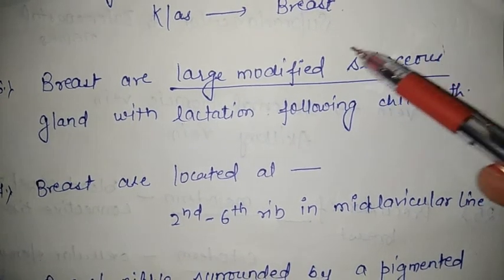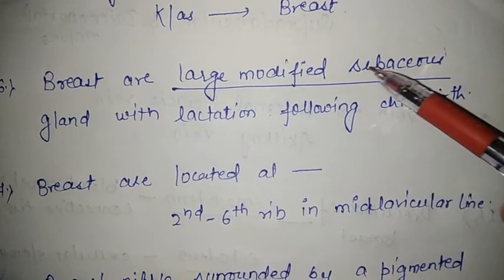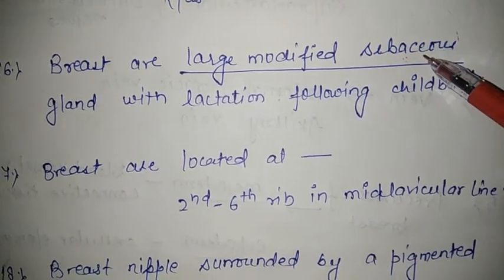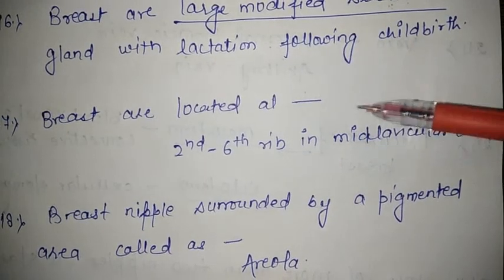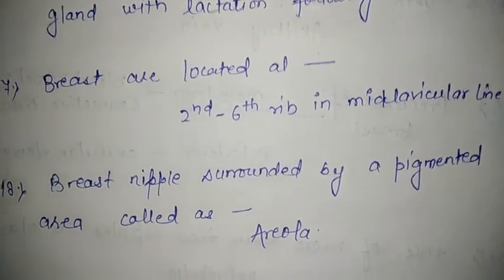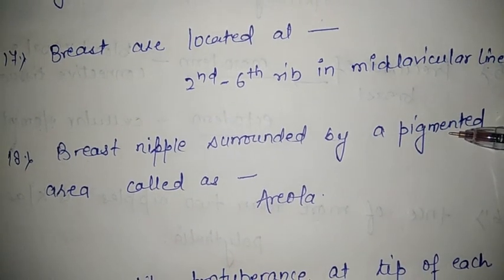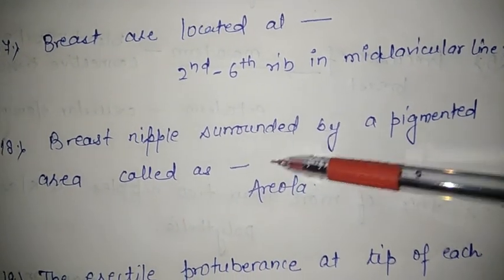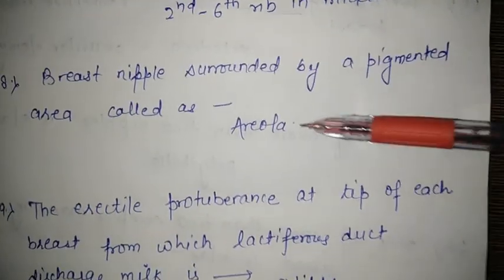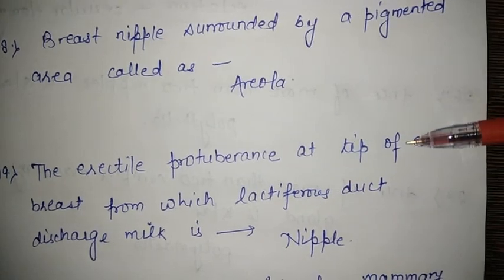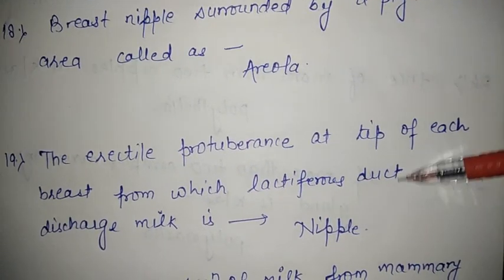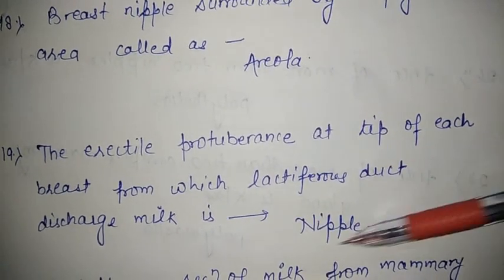Sebaceous gland means they secrete a secretion. So what secretions are they secreting? They are secreting the milk after childbirth. Breasts are located at the 2nd to 6th rib in the mid-clavicular line. Breast nipple is surrounded by a pigmented area known as areola. The black colored darkened area is areola. The erectile protuberance at the tip of each breast from which lactiferous ducts discharge the milk is known as nipple.